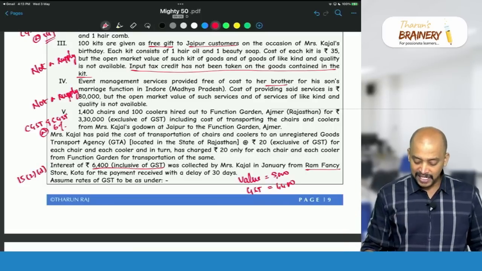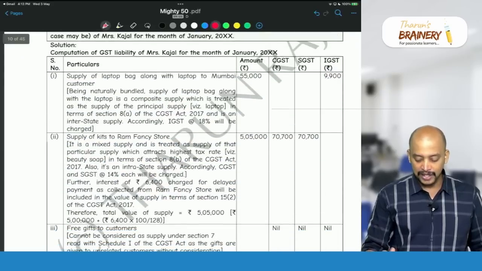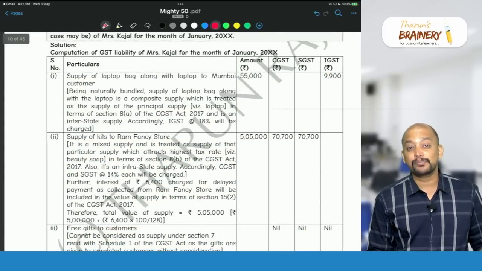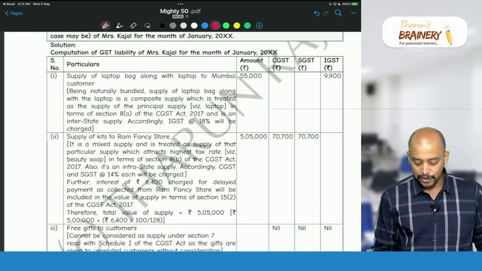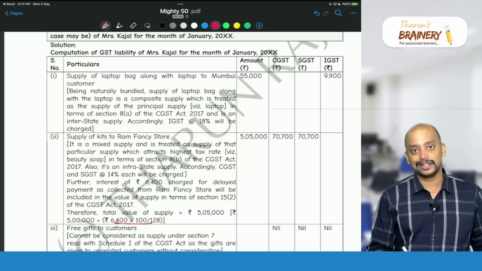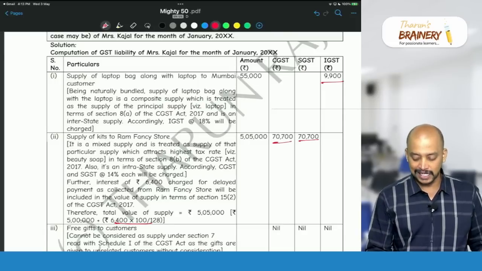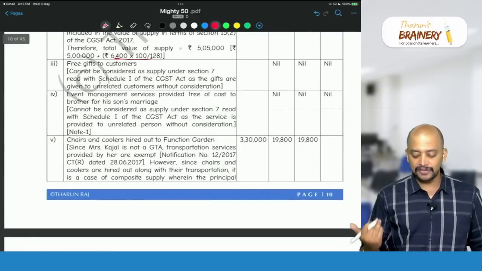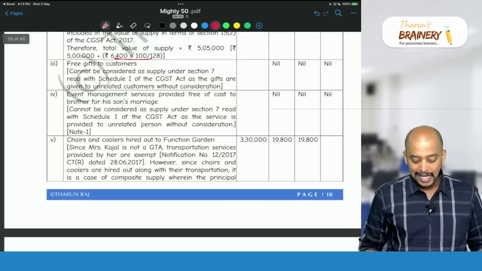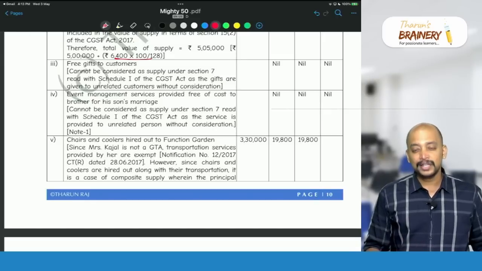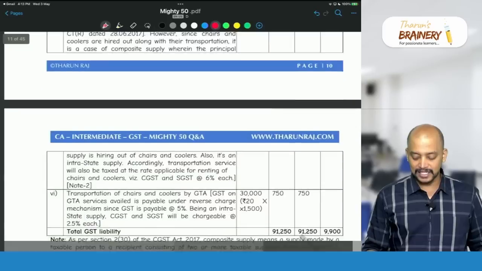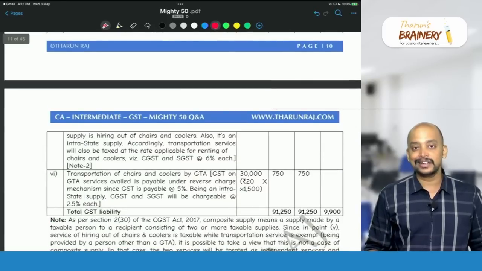That's the reason why in case of the second transaction, we did not just take 5 lakhs, but 5 lakh plus 5,000. Why 5,000? Because that interest component is there. That is also added on that: 70,700, 70,700; first case 9,900; and third and fourth transaction nil, not a supply. And then chairs and coolers 3,30,000 into 6%, 19,800, 19,800.